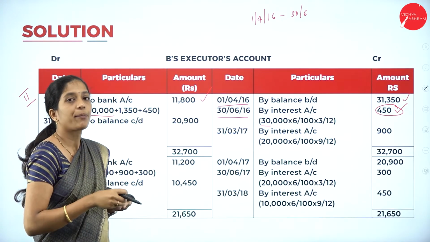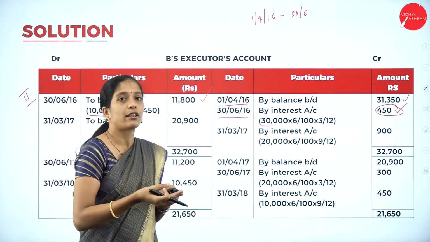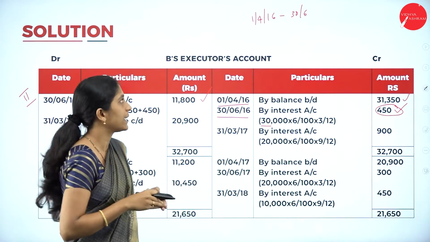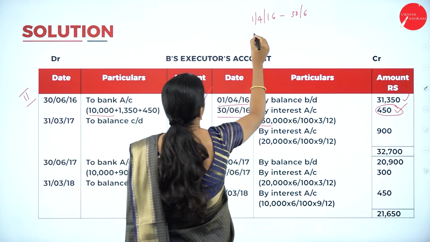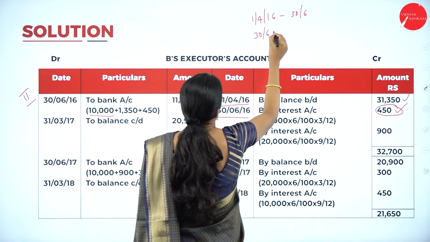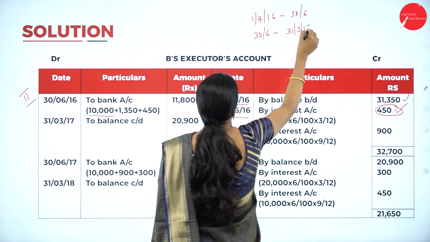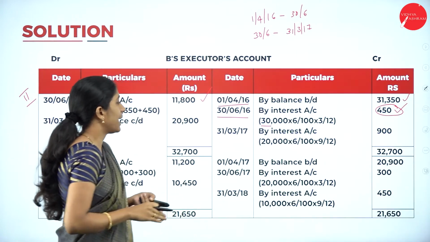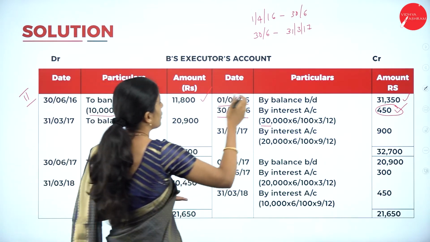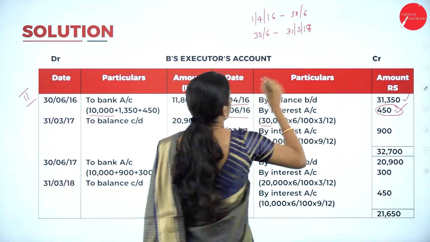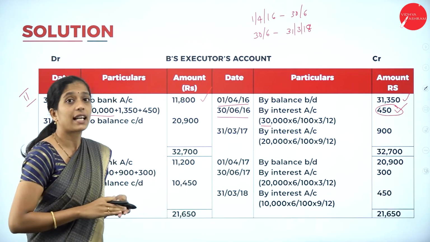Next, calculate interest after the death of the drawing till the end of the financial year. Here they died on 30th June, right? Till the end of the financial year, 31st March 2017. So how many months? It is 9 months.